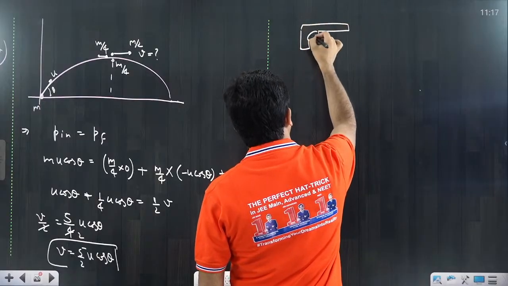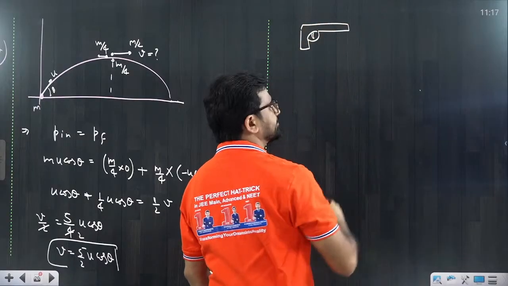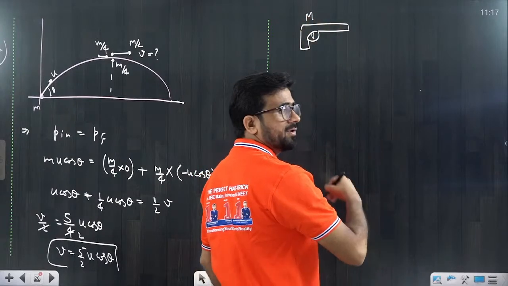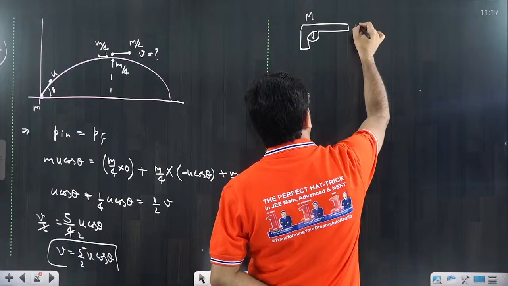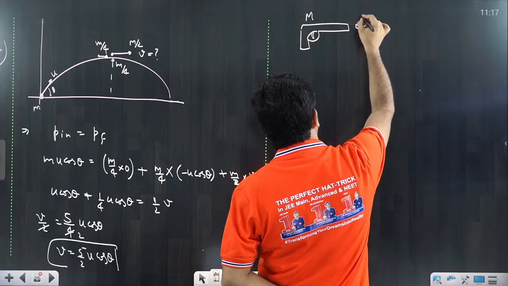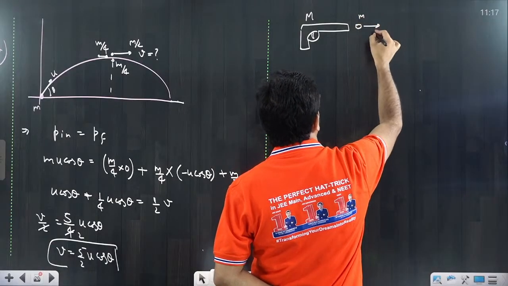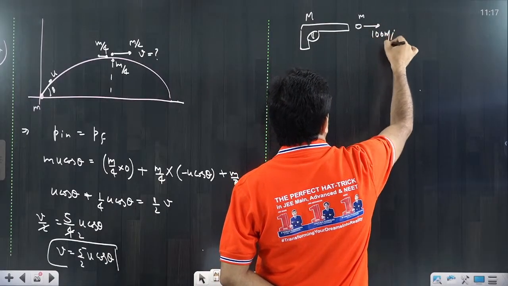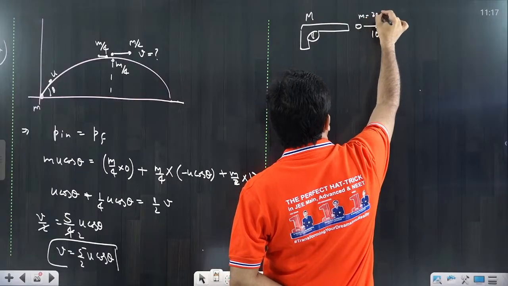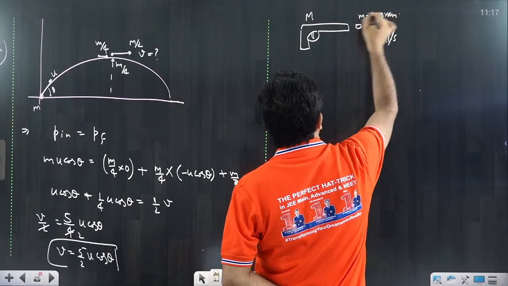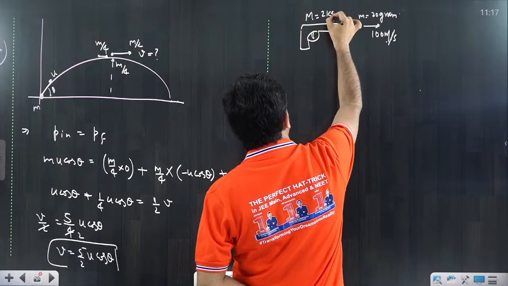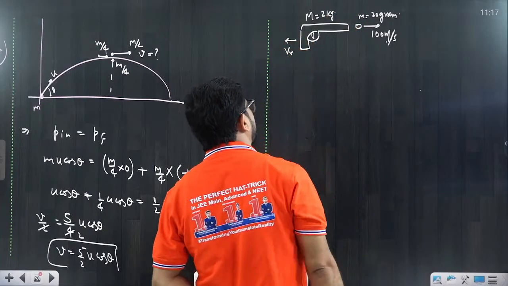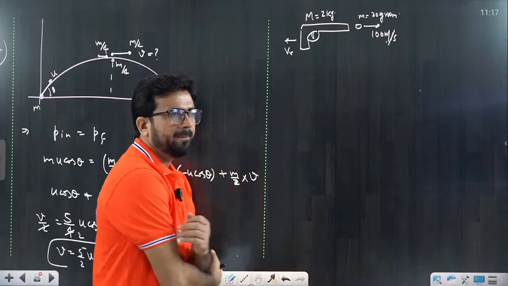One gun is there, and its mass is capital M. From this, one small bullet of mass small m is going out, and its speed is suppose 100 meter per second. Its mass is 20 gram, and the gun mass is suppose 2 kg. So what is the recoil velocity that we have to calculate? That's the question.